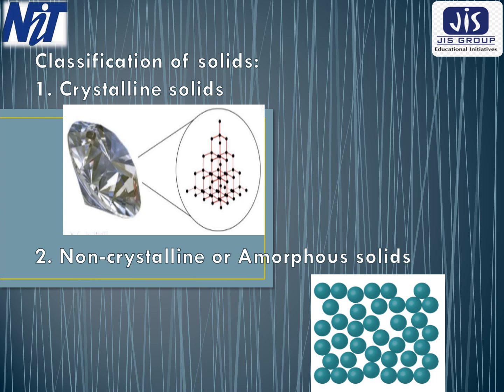The size of the grain in which the structure is periodic may vary from several angstrom upwards, and when it becomes comparable to the size of the pattern unit, one can no longer speak about the crystal, since the essential feature of a crystal is its periodicity of structure. So they are called as amorphous substances.